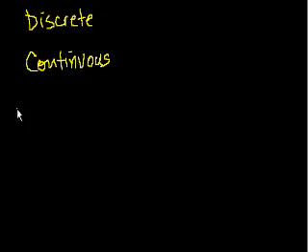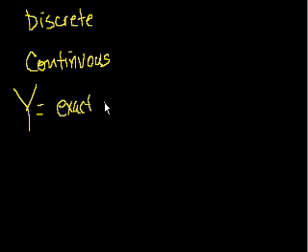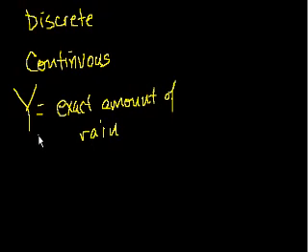The example I gave for continuous is, let's say, random variable X. And people do tend to use, let me change it a little bit just so you can see it can be something other than an X. Let's say I have the random variable capital Y. They do tend to be capital letters. It is equal to the exact amount of rain tomorrow. And I say rain because I'm in Northern California.